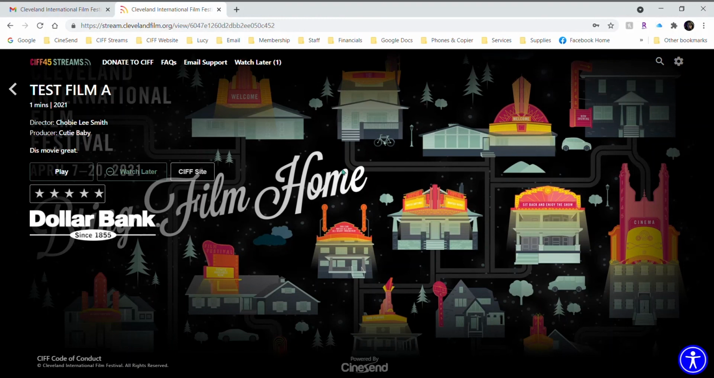If you want to log in to the platform once your account's been activated, you'll just need your email address and the password that you just created. Typically, the browser will remember your login and password so that you won't have to log in every time you come back to the CIFF 45 Streams website, but just in case, it's good to have that information on hand. You can also do a password reset request on the CIFF Streams platform login page if you've forgotten your password there.